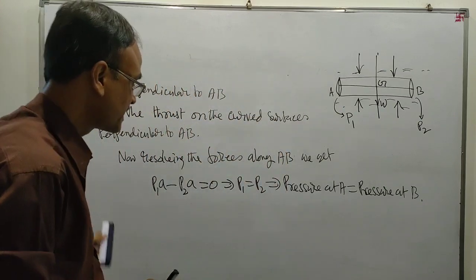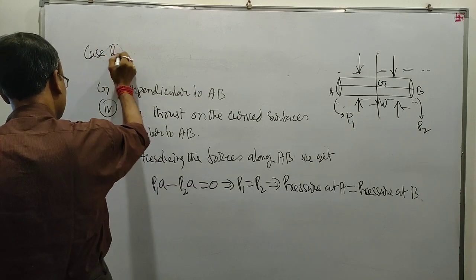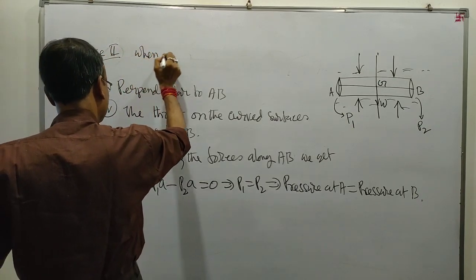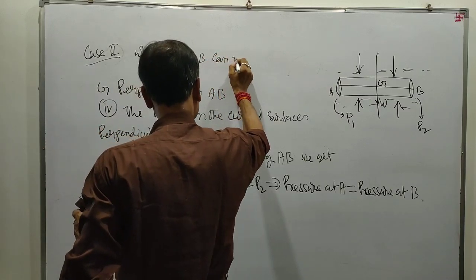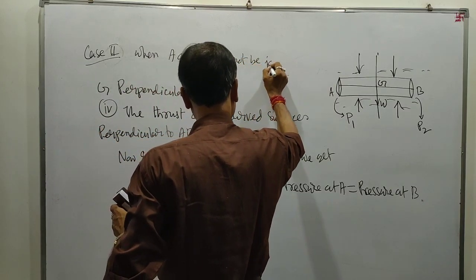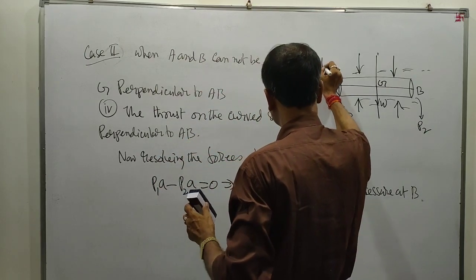Now, case 2. When A and B cannot be joined without passing out of the fluid region.